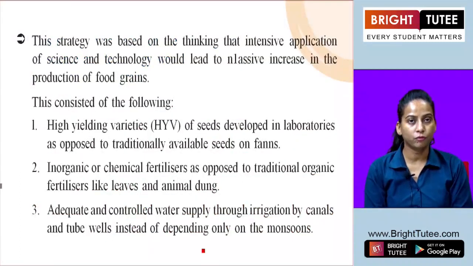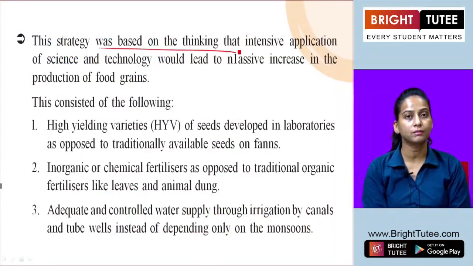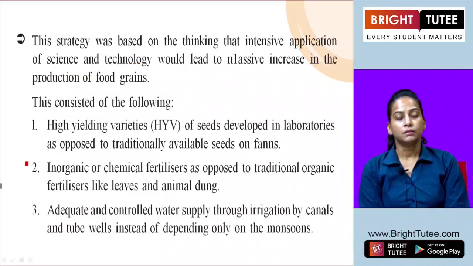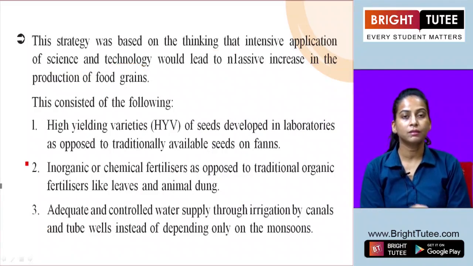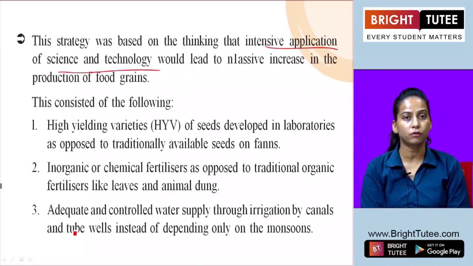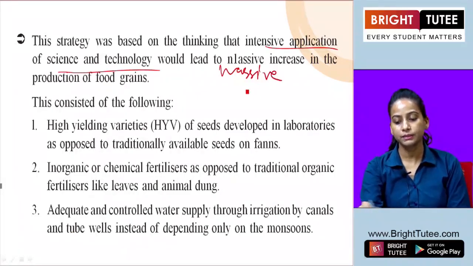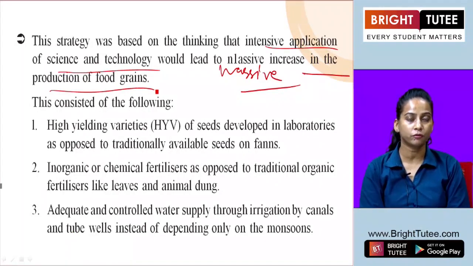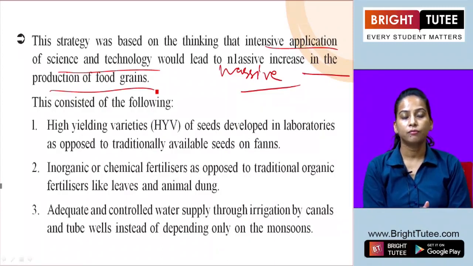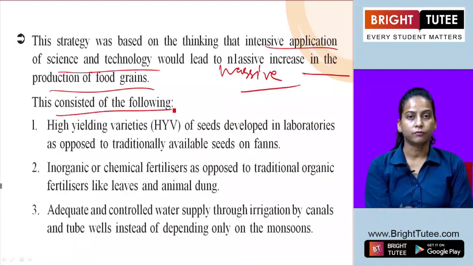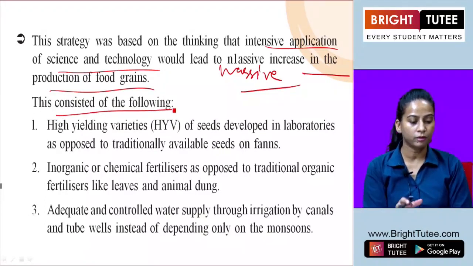The strategy was based on the thinking that intensive application of science and technology would lead to a massive increase in production of food grains, and definitely the demand for these food grains will be fulfilled. The following factors were adopted under this strategy.